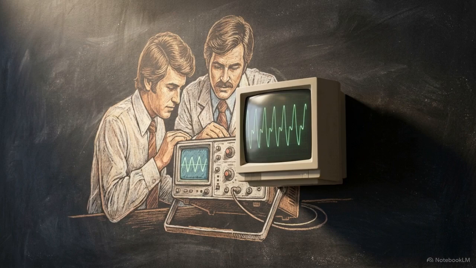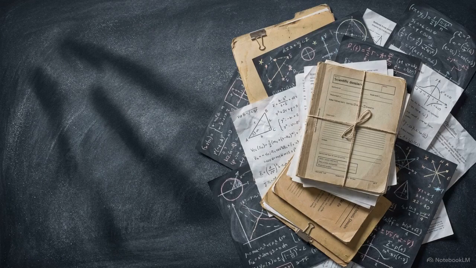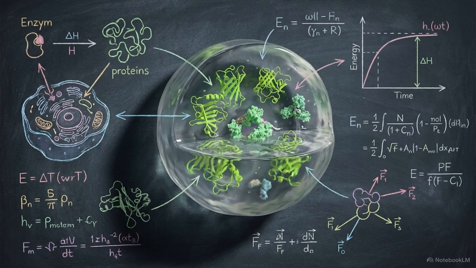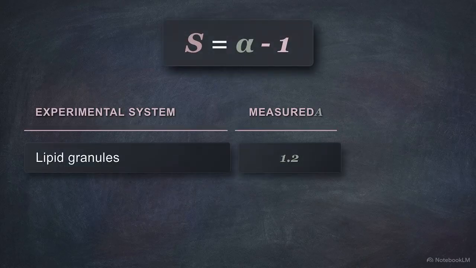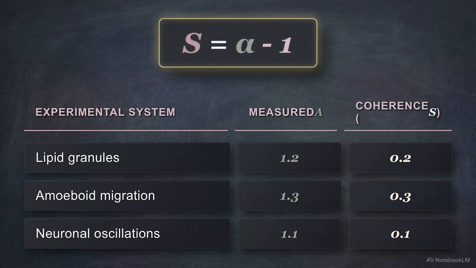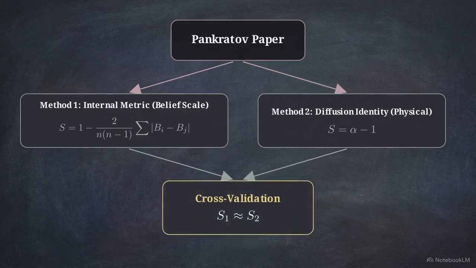Biologists and physicists have been recording the diffusion exponent in laboratories for decades, entirely unaware that they were also tracking coherence. There are vast public datasets documenting the physical spread of plasma ions, the movement of proteins inside cells, and the migration patterns of amoebas. Pankrotov took his formula and applied it retrospectively to this existing literature. By taking the recorded alpha values from these experiments and subtracting 1, he extracted the coherence levels of these real-world systems.